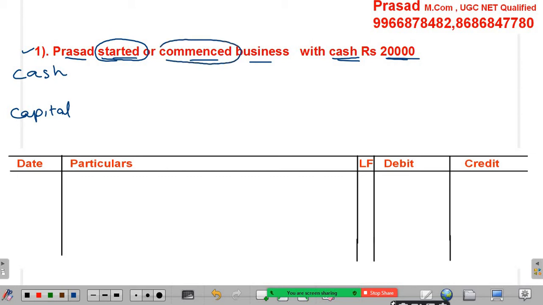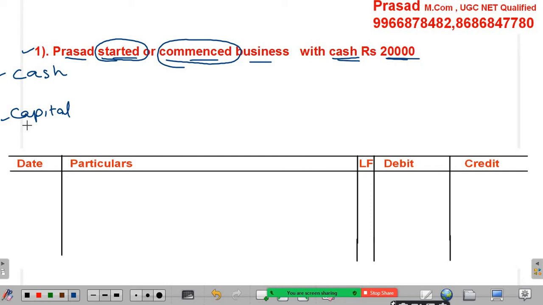We already learned that if the owner invests some amount for starting the business, it is considered as capital. For this reason the second aspect here is capital. And keep in your mind that as per the accountancy norms, a business and owner are separate.